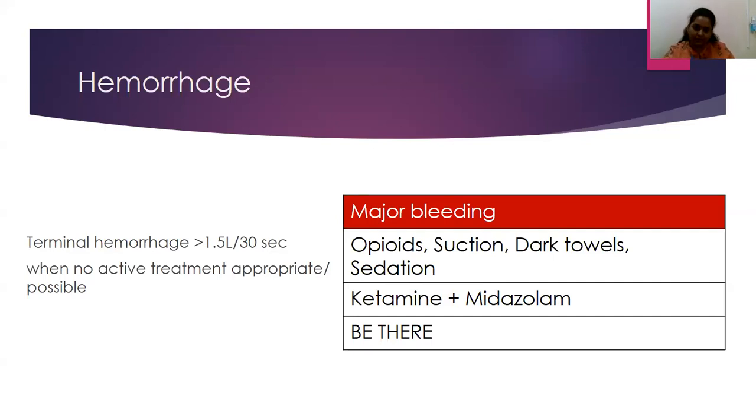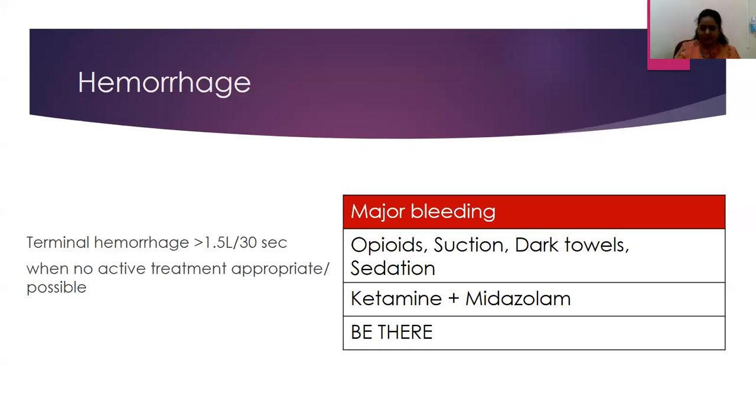If it happens in a hospital setting, similar measures are used, because the nurses may not have enough time to go in, load midazolam into the syringe, and then administer it to the patient. So keeping a bedside midazolam nasal spray helps. It can be given as 2 puffs in each nostril till sedation is achieved, and then repeated if required. And the major important thing is to be there, as much as possible, next to the family when such a catastrophic bleed occurs. So the mainstay involved is achieving sedation and, if required, suctioning if it is involving the upper airway.